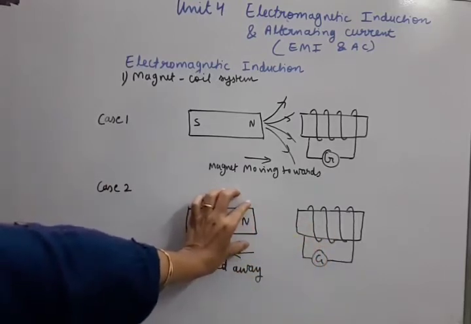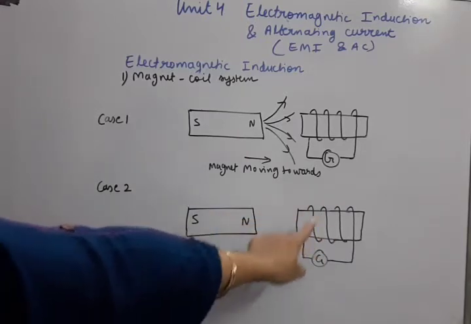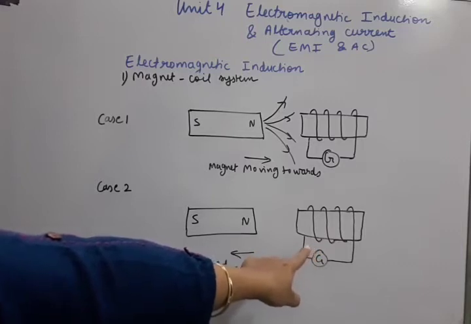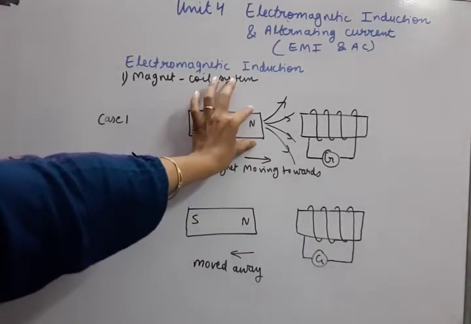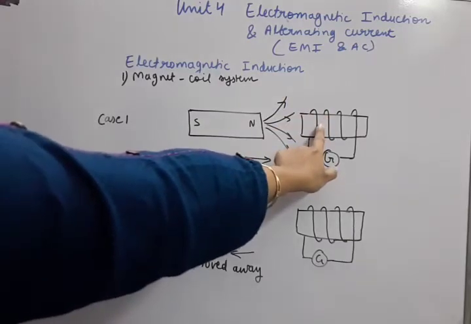Now suppose we are moving the magnet away in this direction from this coil. So when this magnet is moving away from this coil, is there any change of flux now also? Just think. So the answer is yes. Earlier, when we were moving the magnet towards the coil, its magnetic flux was increasing.